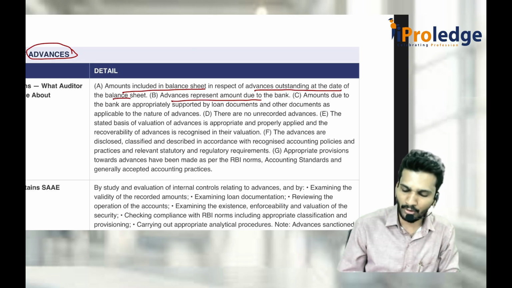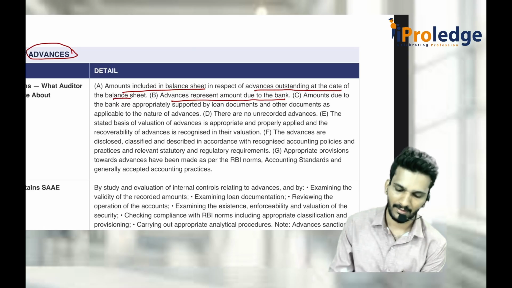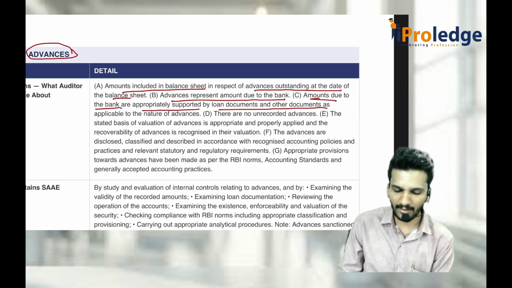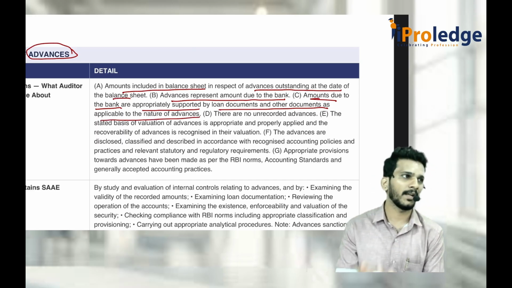Advances represent amounts due to the bank. I am discussing some characteristics of advances. Amounts due to the bank are appropriately supported by loan documents and other documents as applicable to the nature of the advance. If it is a secured advance, property documents should also be there.